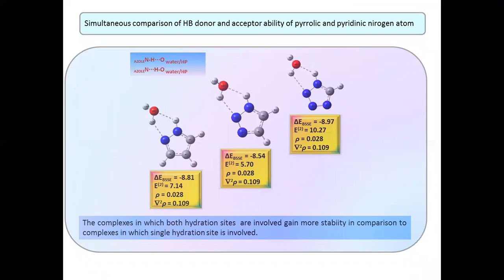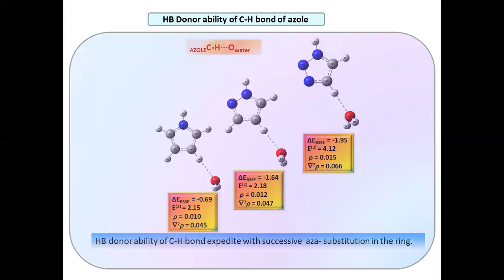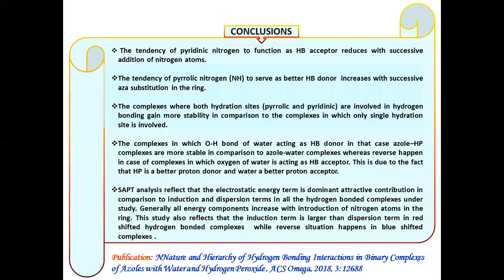In the complexes in which both pyrrolic and pyridinic nitrogen atoms act as hydrogen donor as well as acceptor, stabilization energy increases with introduction of nitrogen atom in the ring, and these complexes are more stable in comparison to the complexes in which a single hydrogen bonding site is involved. In the complexes in which the CH bond of the azole acts as hydrogen bond donor towards the oxygen atom of water, stabilization energy increases with introduction of nitrogen atom in the ring.